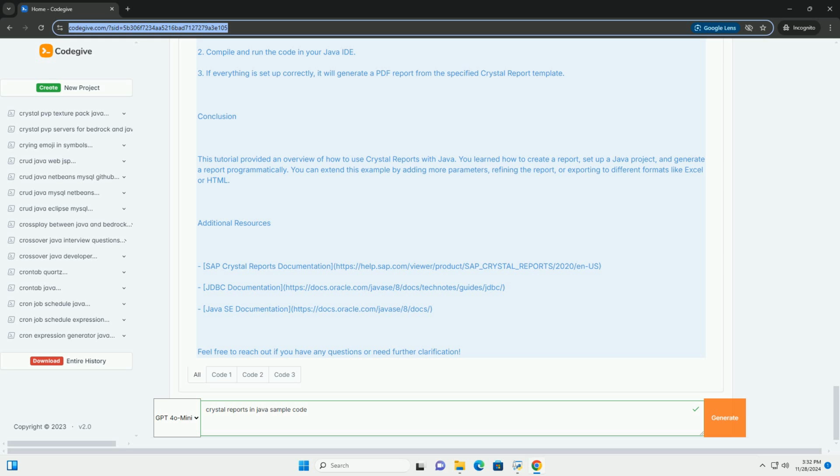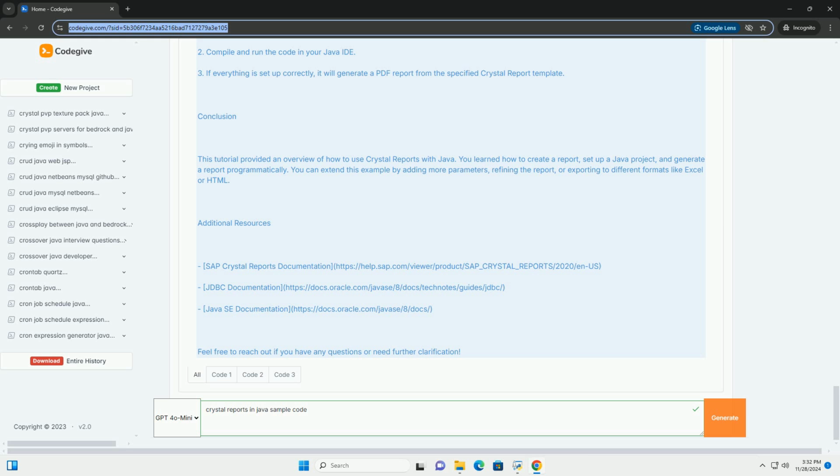You might need to use a tool like jar2exe, https://www.jar2exe.com, to convert the DLLs to jar files if you cannot find the Java SDK.